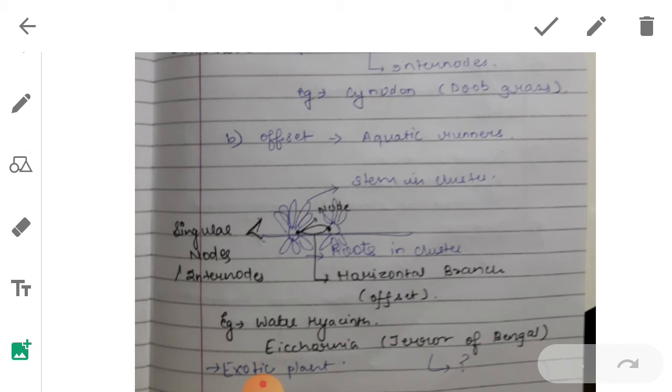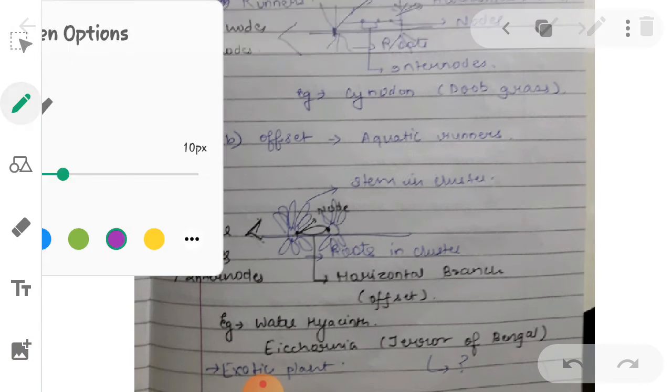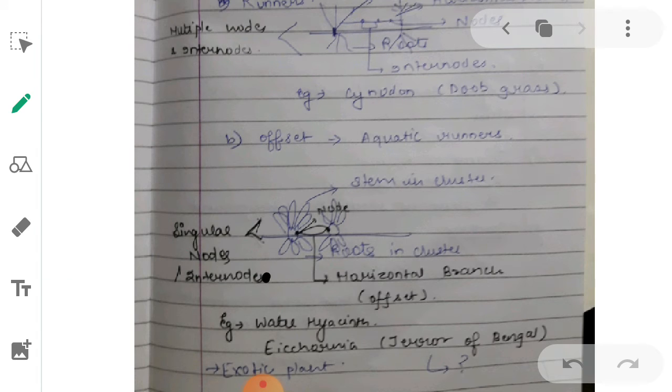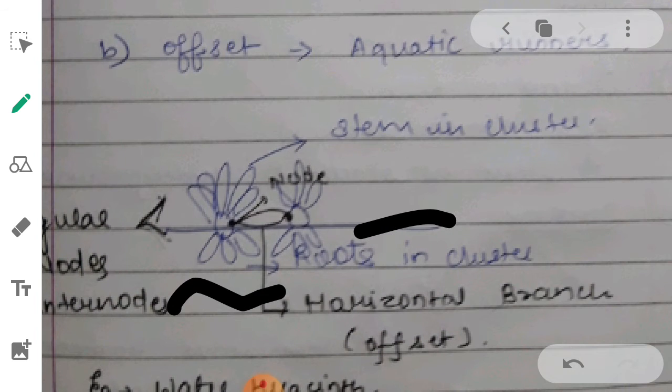Offsets are almost similar to runners, and they are called aquatic runners because they are generally found in aquatic habitats like rivers or freshwater habitats. Here you can see these plants have roots below, present in a cluster. Above they have a lot of stems, also in a cluster. Among that cluster of stems there is a node part from where these stems are arising. This is the node part.